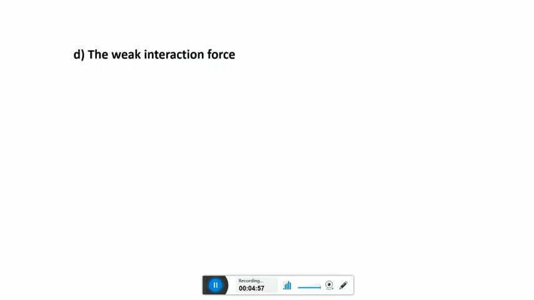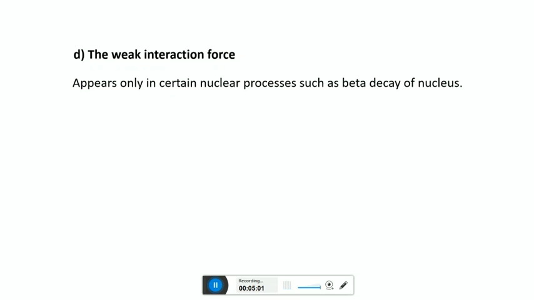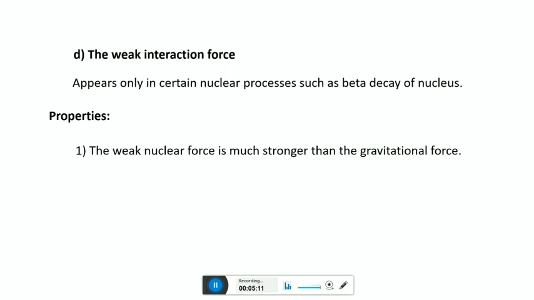Then weak interaction force. This force appears in certain nuclear processes such as beta decay of nucleus. Then properties. The weak nuclear force is much stronger than the gravitational force. It is a short range force, meaning it operates over very short distance. Its relative strength is 10 raised to minus 6.